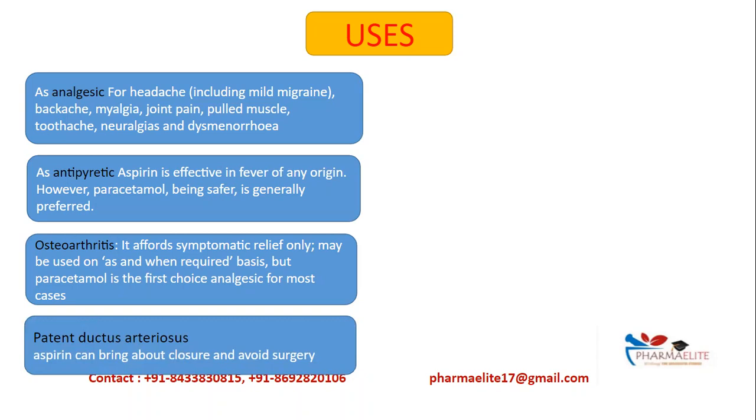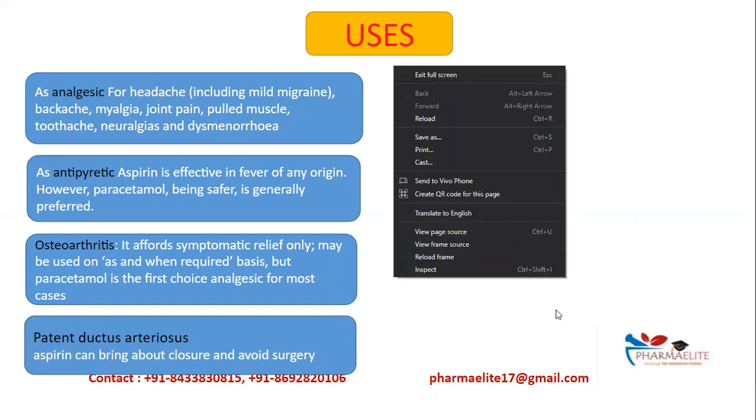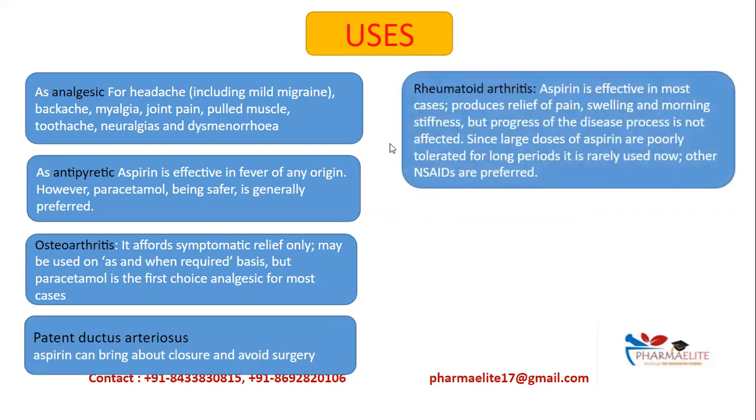But at the time of delivery, there is a mechanism that switches off the synthesis of PGE2 and COX2, and the ductus closes. When the ductus arteriosus fails to close, we can give NSAIDs. A small dose of indomethacin or aspirin can be given to bring about the closure in most of the cases.